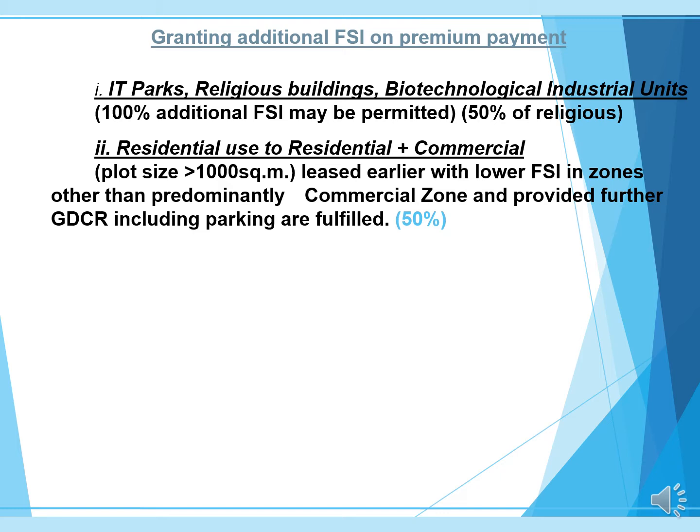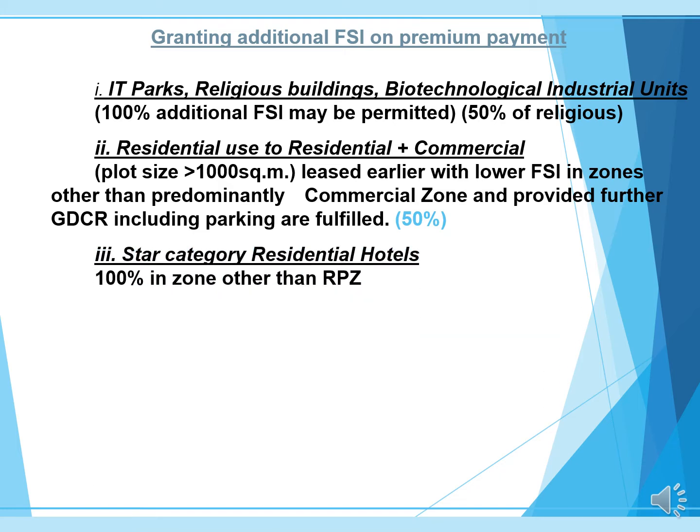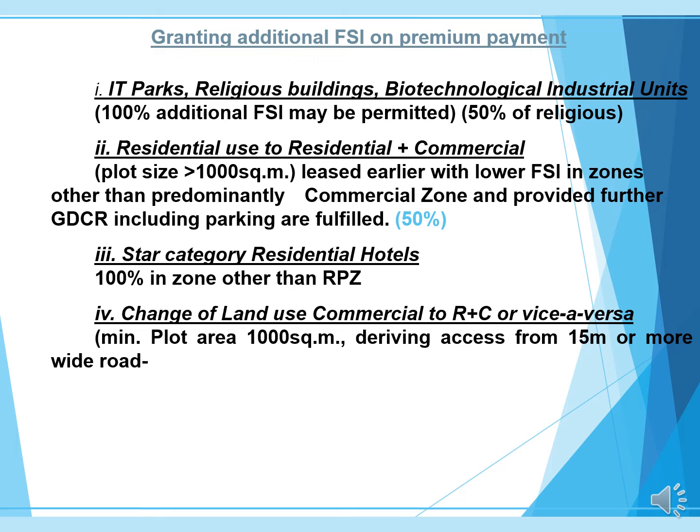Residential to residential plus commercial: if the plot size is 1000 square meter, leased earlier with a lower FSI, in zones other than the predominantly commercial zone, and provided GDCR including parking area is fulfilled, that means you will get another 50%. Star category residential hotel, 100% in zones other than RPZ.